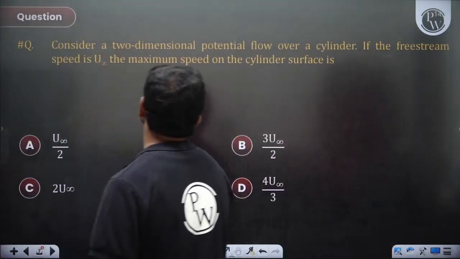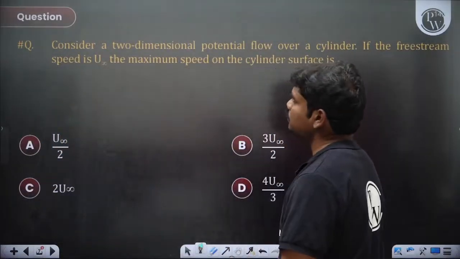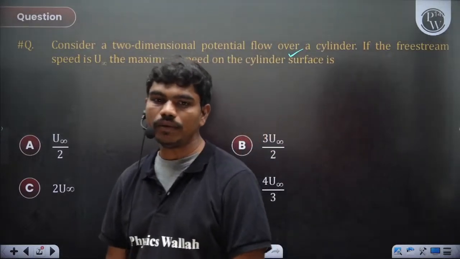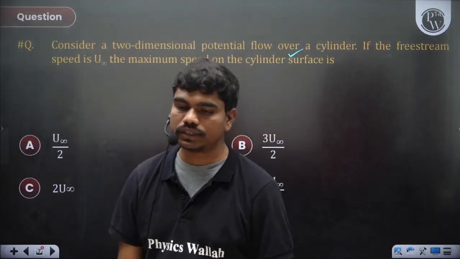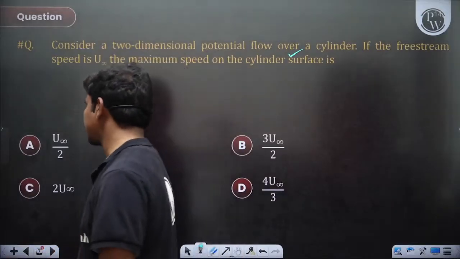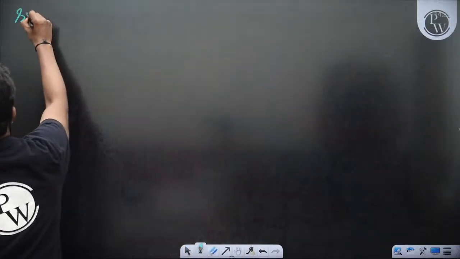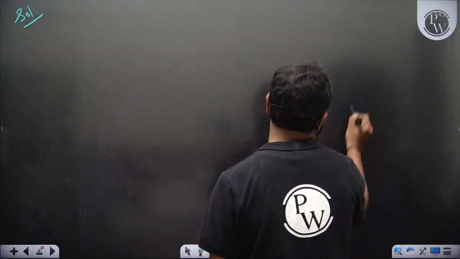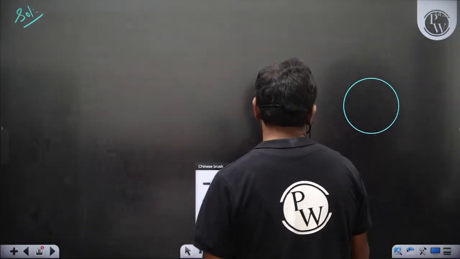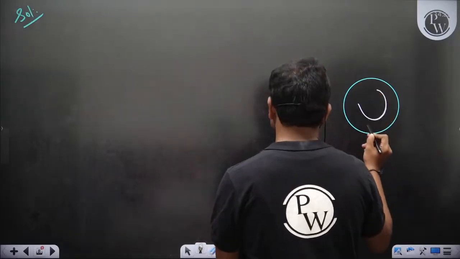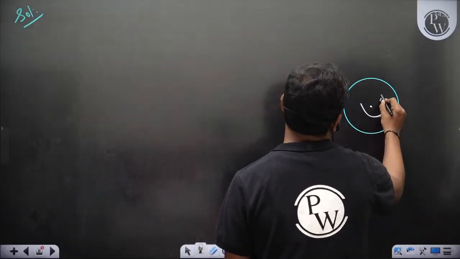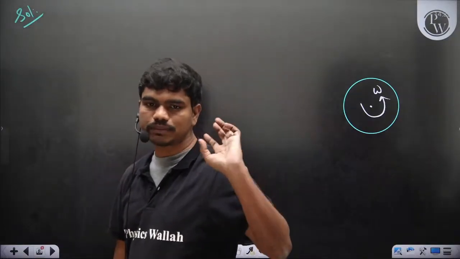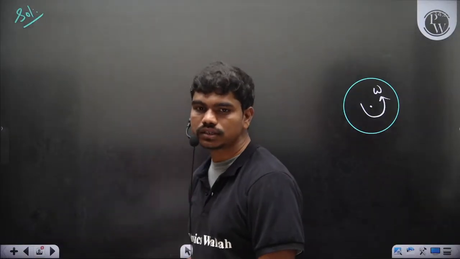So let's see, consider a 2D potential flow over a cylinder. If the free stream speed is u infinity, the maximum speed on the cylinder surface is dash. Anyone? What do you mean by the maximum speed? I'll tell you this story of a rotating cylinder briefly. If you have a cylinder, and let's say this cylinder is rotating, for example, anti-clockwise at some angular velocity omega. The length of the cylinder is perpendicular to the board.